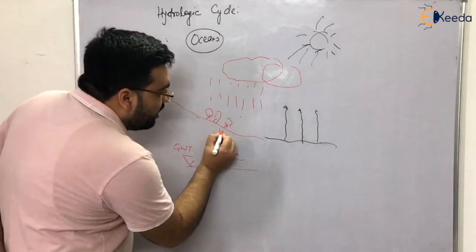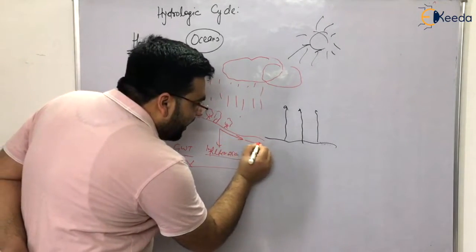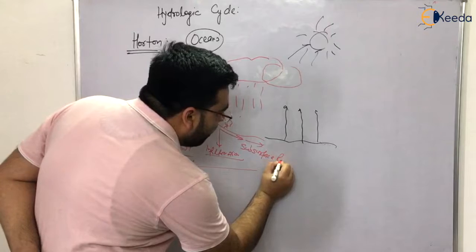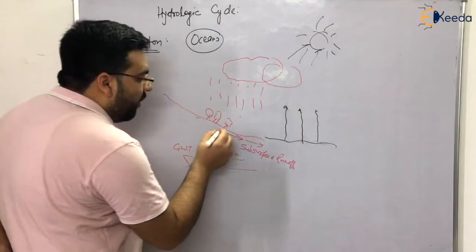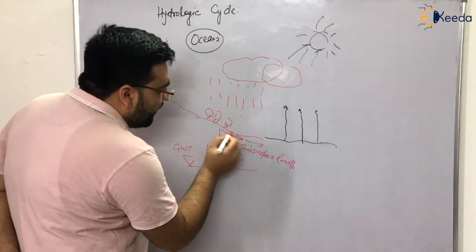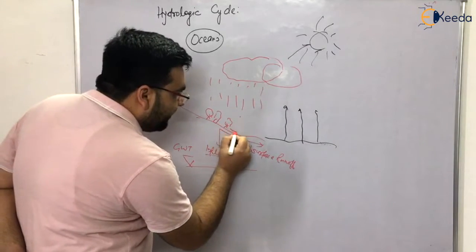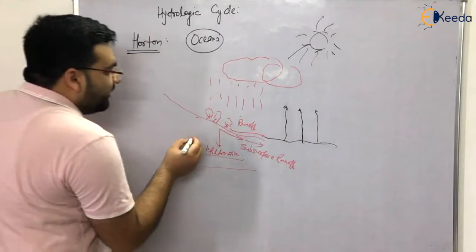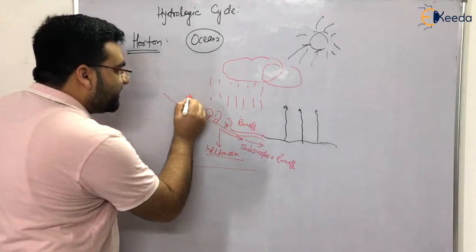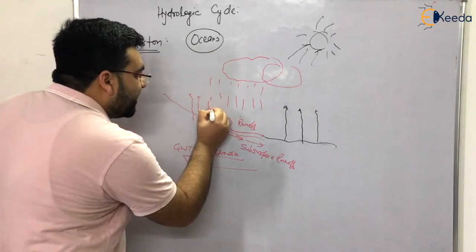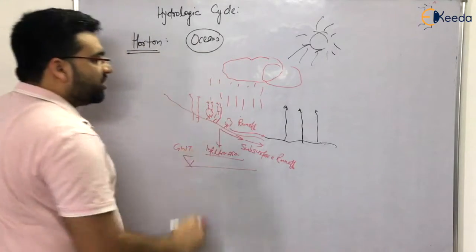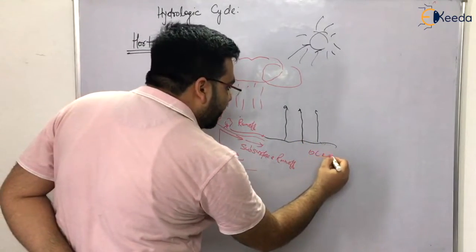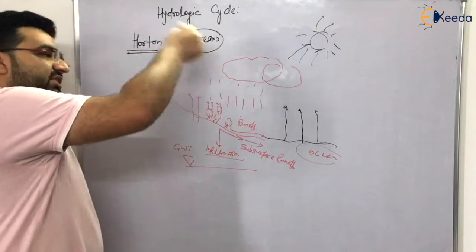Some infiltrated water will flow as a subsurface runoff. And some water will not be infiltrated. It will come to the surface and continue as runoff only, right? There will be some evaporation from the ground also, and some transpiration from the plants. And ultimately it goes to the ocean. It again goes to the ocean, and the same cycle repeats itself, right?